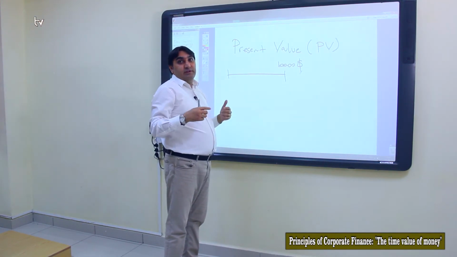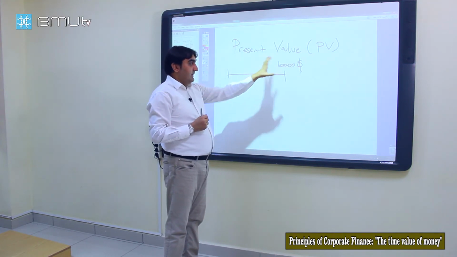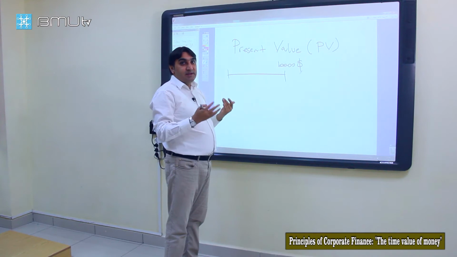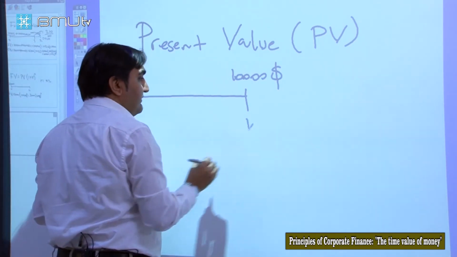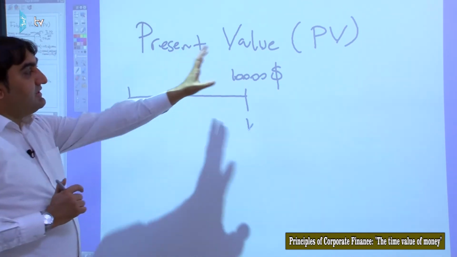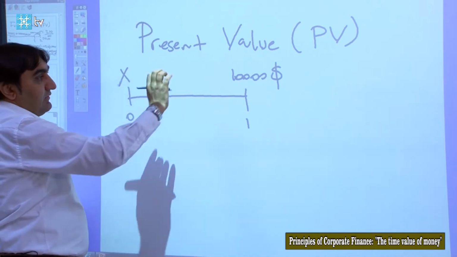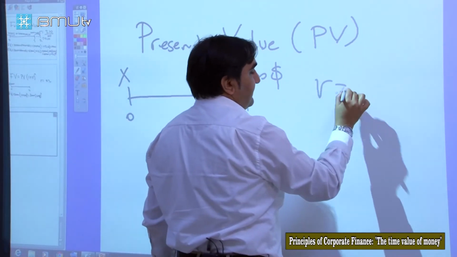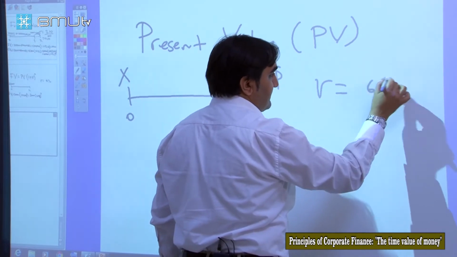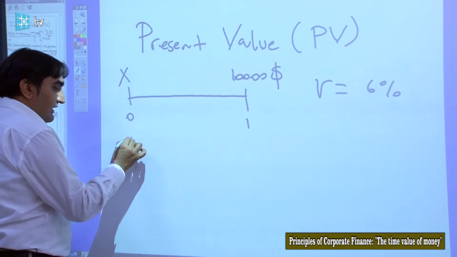So as a finance student, you know that you can afford this 10,000 with less than this amount today because of time value. So how much should you invest today to reach this amount? This is the present value of 10,000. Let's assume the interest rate is 6%. So how much should you invest today?